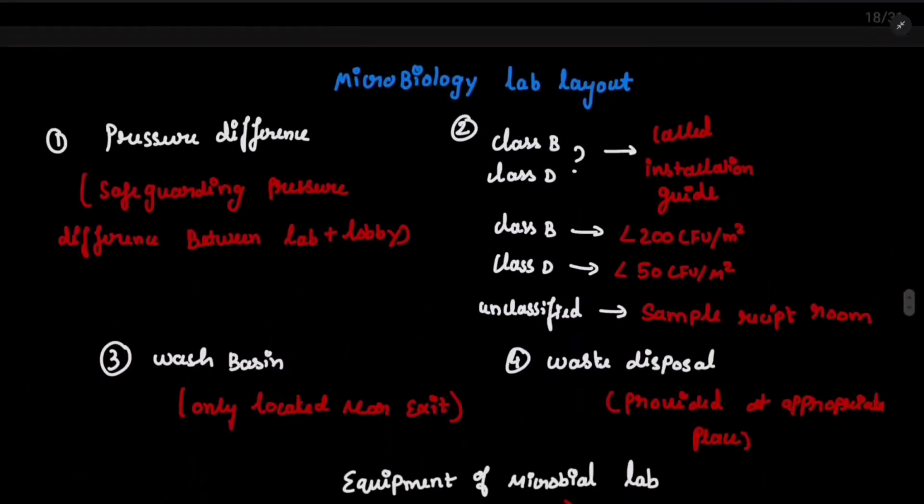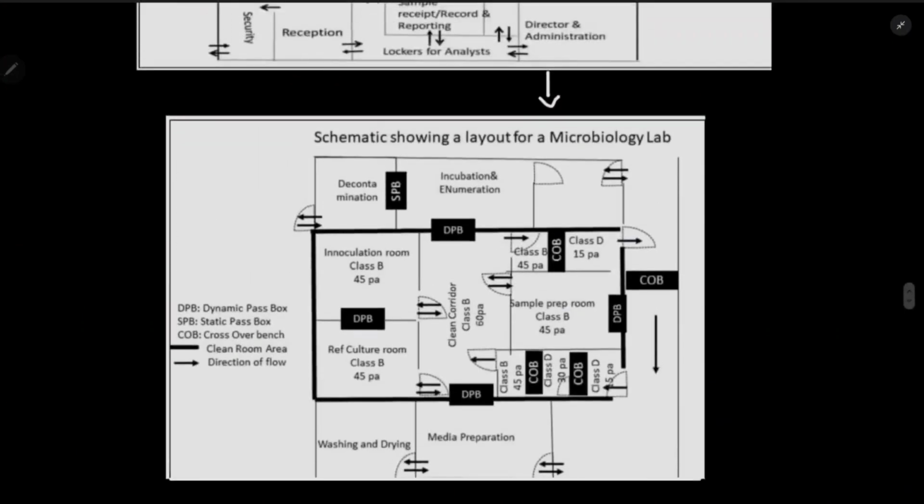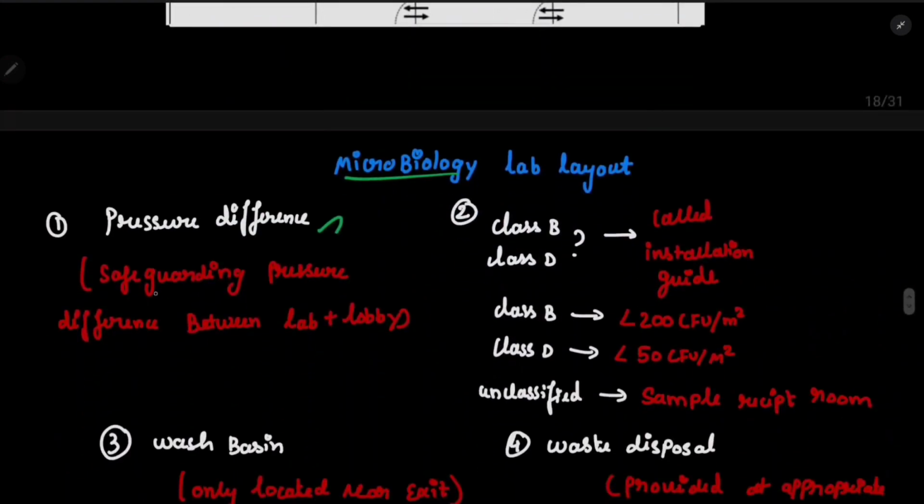From the layout which you have seen above, you can see 3 to 4 things. First is pressure difference. The pressure difference will be different in each individual laboratory, right? So what happens is safeguarding the pressure difference between the lab and lobby. If you are entering from one room to another room, the pressure in the room will differ. Many factors change it: temperature, changing the pressure, changing the gas constant and many other things. So safeguarding the pressure is a major important factor. That is the first point.